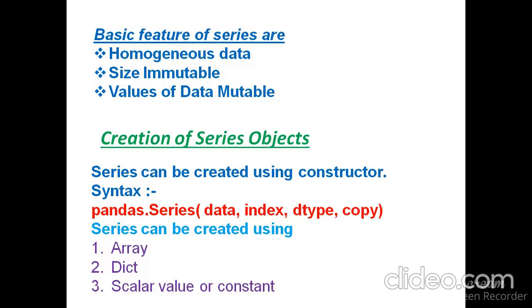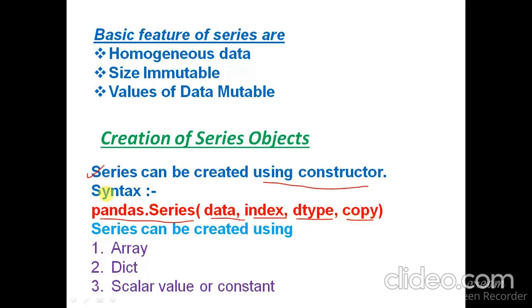Next, how to create a series. Whenever you are going to create a series, you can use the constructor, and the syntax is pandas.Series. The arguments are data, index, data type and copy.